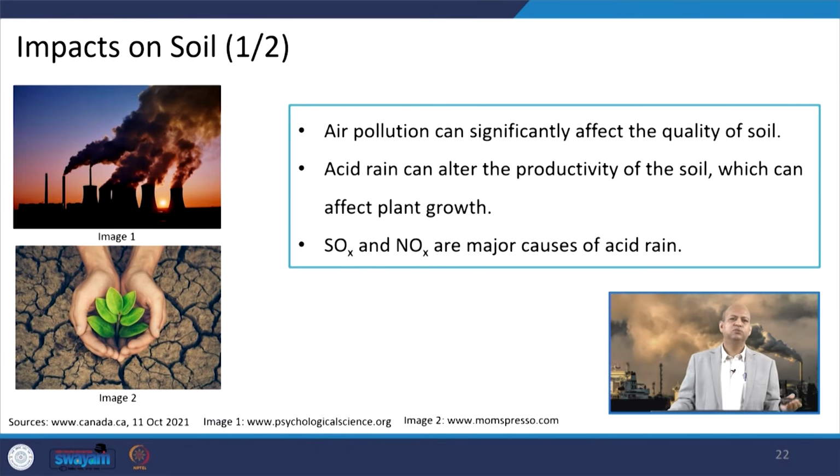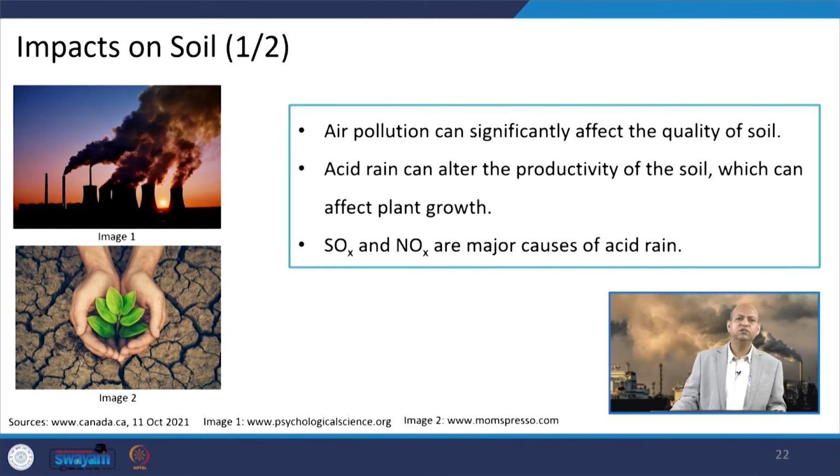Well, so now we can talk about the impact on the soil. We have seen the impact on the atmosphere and climate because of air pollution. Air pollution is associated not only with the toxic pollutants we have discussed, which have negative health effects, but also with greenhouse gases along with the air pollutants, and they impact the atmosphere and climate. Now, we can see what the impact on the soil is.